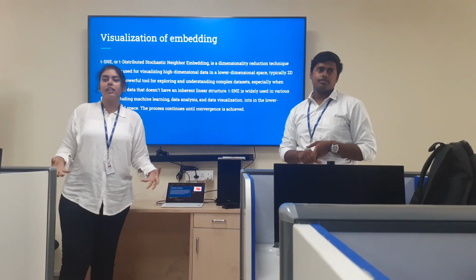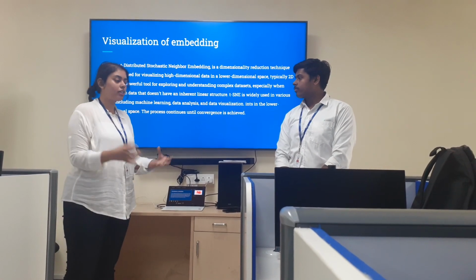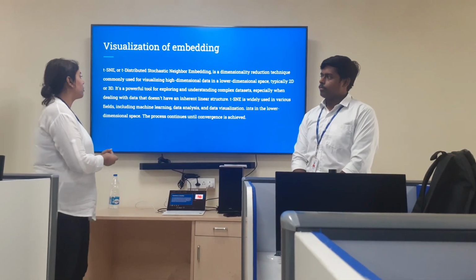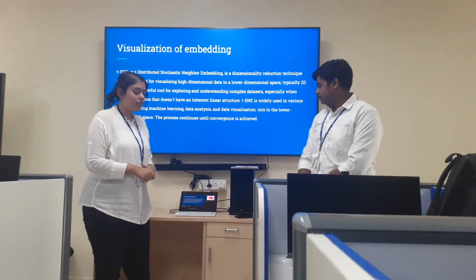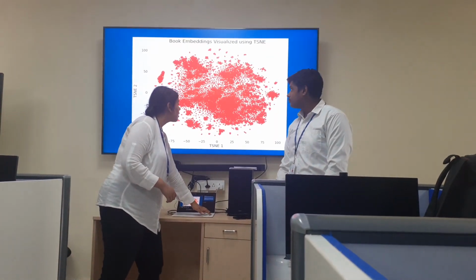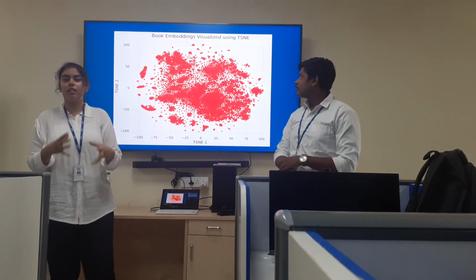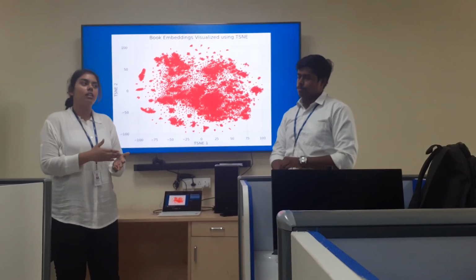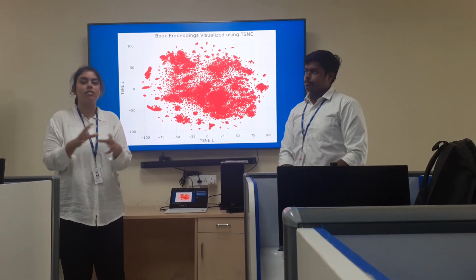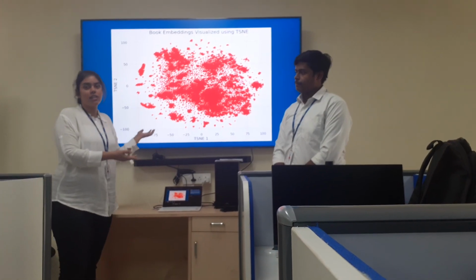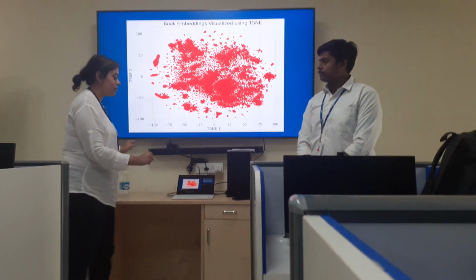As embedding takes high dimensional vectors, we are trying to visualize our embedding by shortening it into a 2D or 3D vector by using the T-distributed stochastic neighbor embedding. As we are using embedding here, our model is converting our links, 37,000 of them, into 50-dimensional vectors. Our books are distributed as 50 vectors, which we cannot visualize here. So we are converting into a 2D vector to see how our embedding model is distributed.